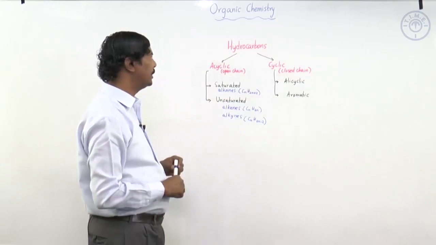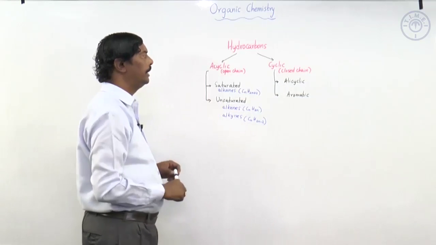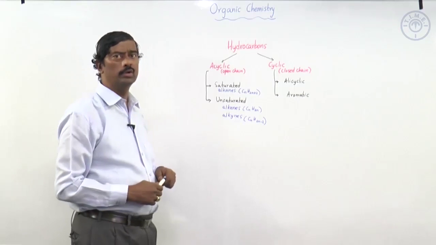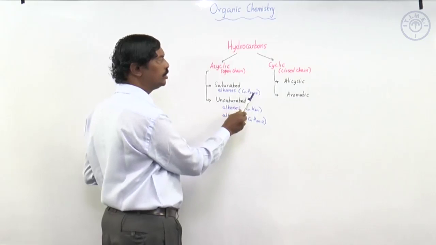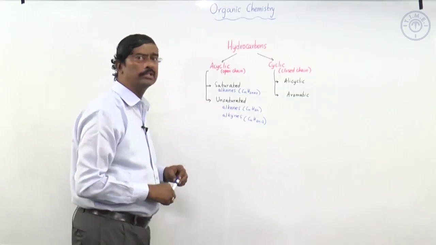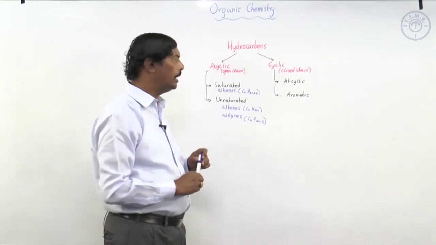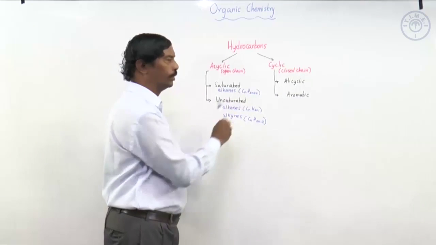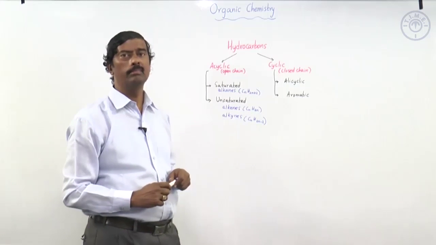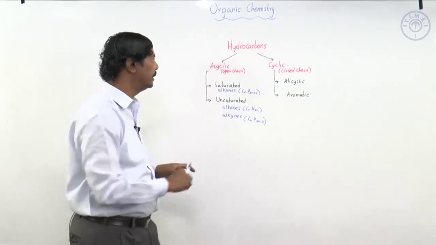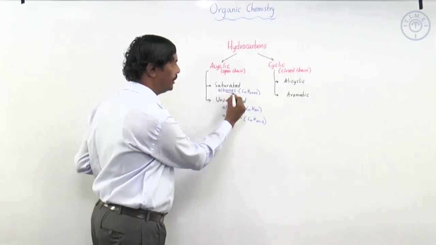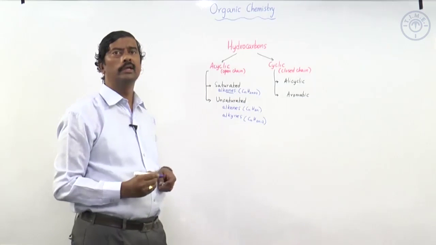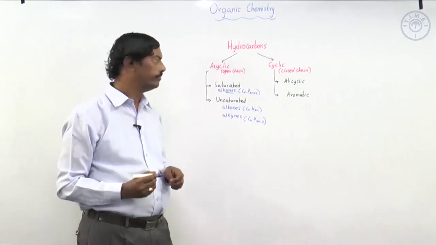Now, in saturated, we said it does not have any multiple bond, it only has single bonds. The general formula would be CnH2n+2. For example, suppose n is equal to 1. When n is 1, this will become CH4. CH4 is nothing but methane. So, methane comes under alkane. When you say alkane, ANE suggests that there is only a single bond.